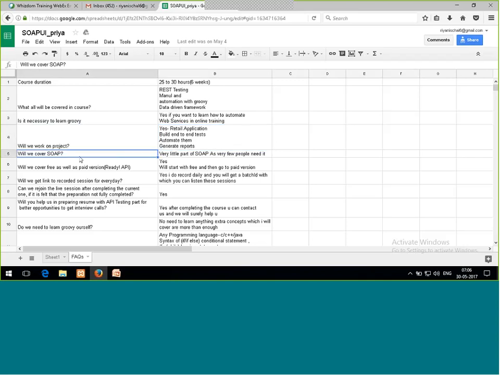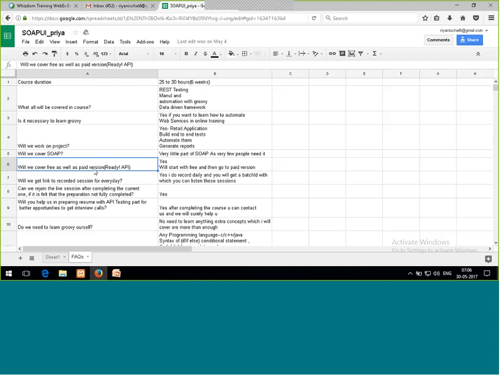And will we cover SOAP? Maybe you know about SOAP, I don't know, but SOAP is a protocol, a part of SOAPUI with the help of which we can test. I'll discuss this as well, but if you know SOAPUI, then you might know about SOAP and the rest. So SOAP, I'll just discuss a very little. Rest, I'll work on REST only, because SOAP is not used much. In 99% of the cases, REST is used. SOAP is not as famous these days.